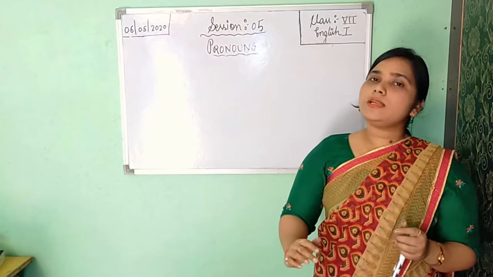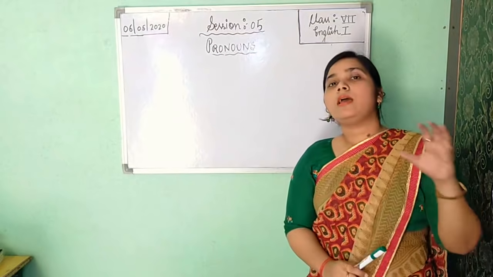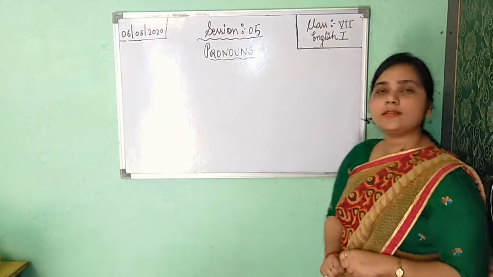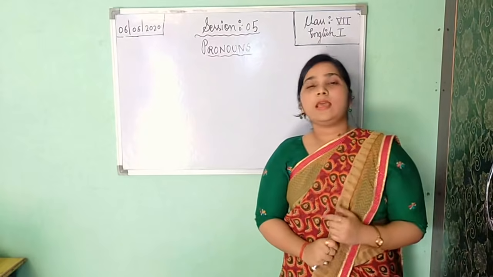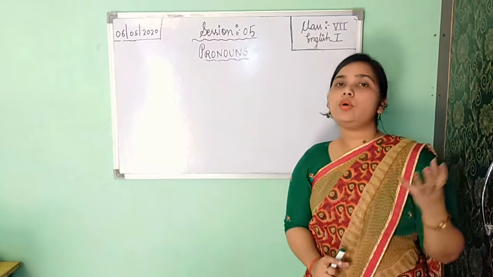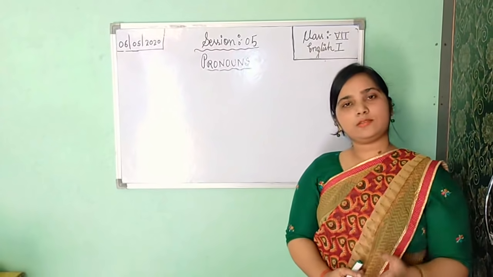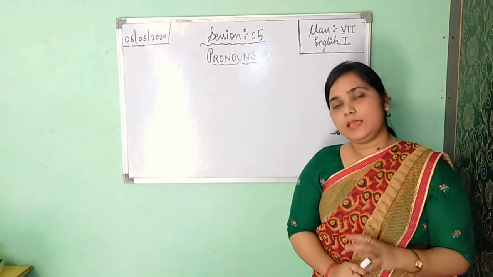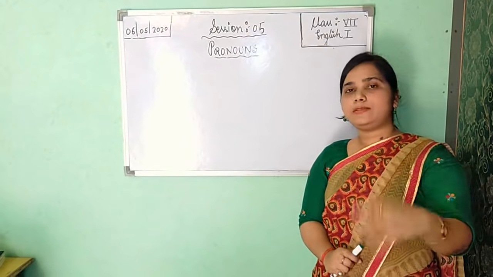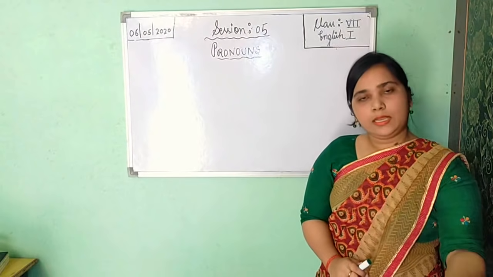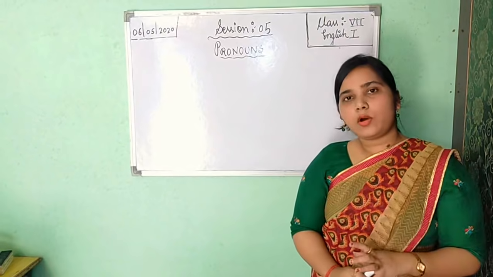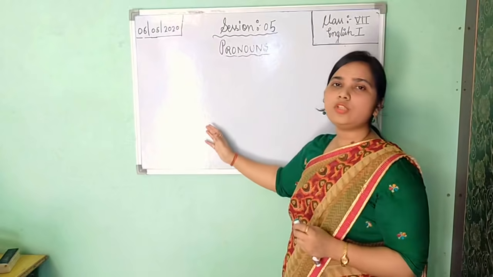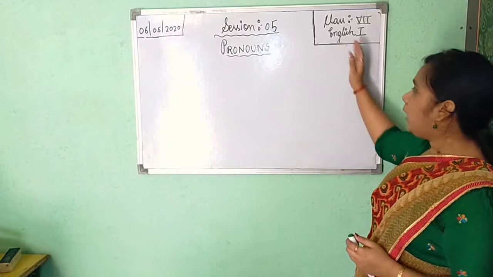Second is your objective case, or accusative case. If a noun or pronoun in a sentence does the work of an object, it is your objective case, or accusative. Third is your possessive case, ownership or genitive case. If a noun or pronoun shows ownership or possession, it is called possessive case. And the fourth one is vocative case. If a noun or pronoun shows that somebody is addressing something, it is showing address, so that is called your vocative case. According to that, in the personal pronoun chart you will get subjective case, objective case and possessive case.